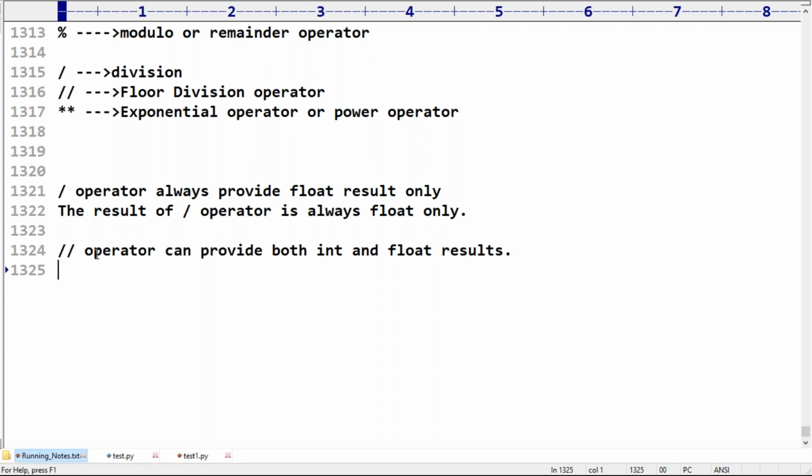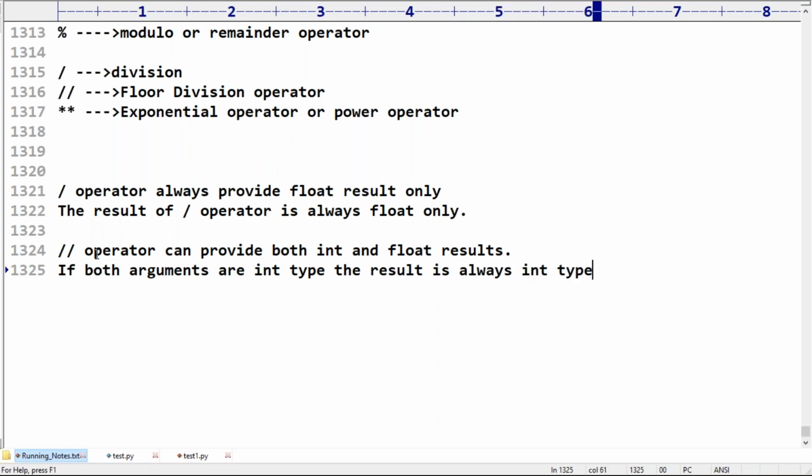If both arguments, like we have both arguments A and B, are int type, the result is always int type. Remember this one.